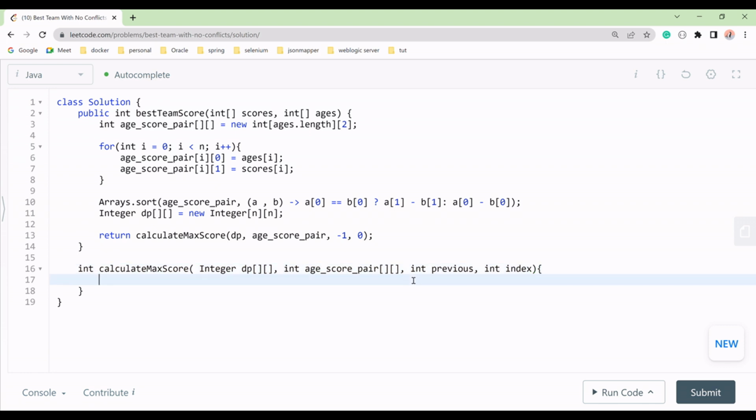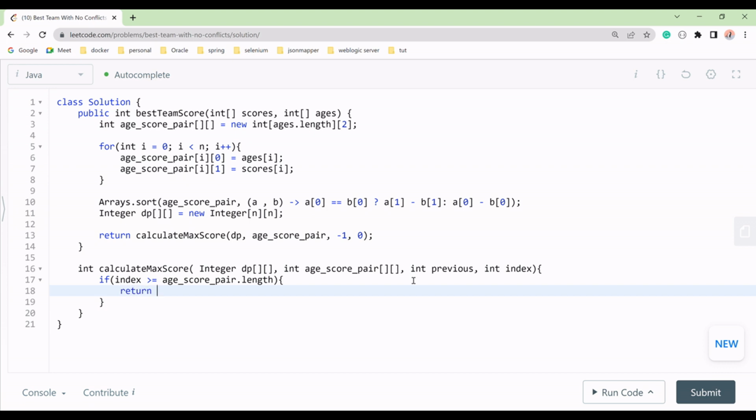Now what we should check, we have to check if index is greater than or equal to our age pair's length. If index is greater than its length, it means we have reached the last, we have to return 0. Because if we have iterated all the players, we don't have the pairs. So this is the base condition we have.